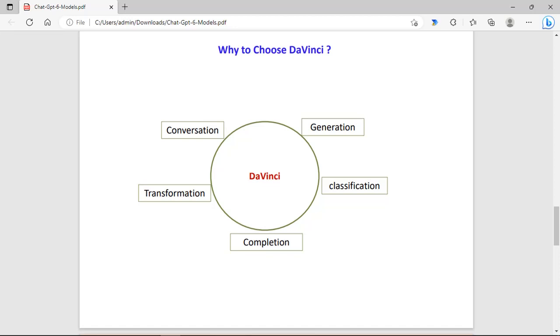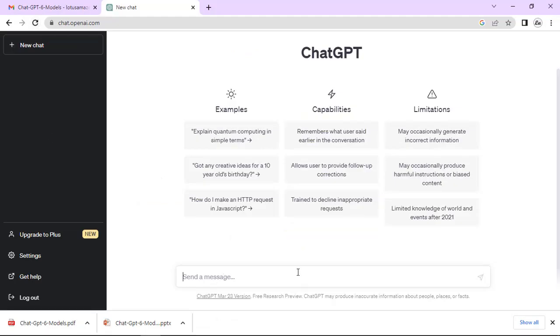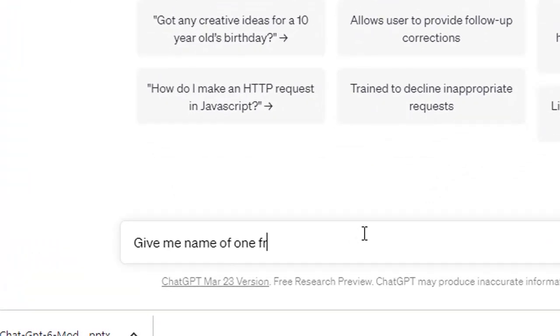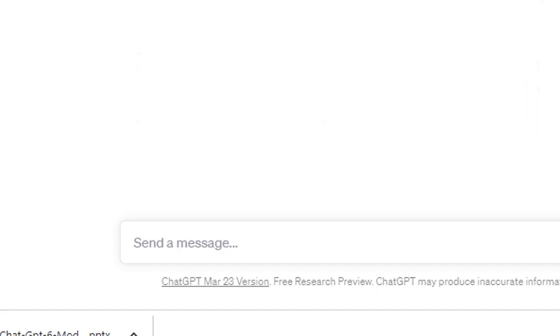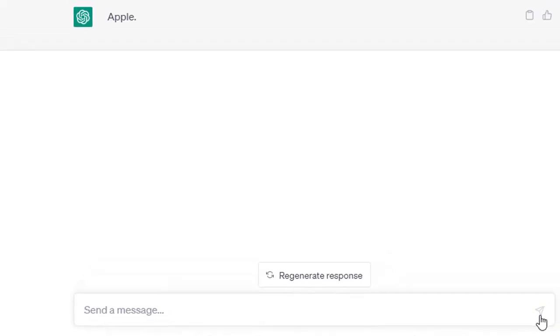So we can check some reasons. First of all, we check the conversation, because DaVinci is conversational. Suppose I write, give me the name of one fruit, and the answer is apple. So this is the current context or current response.